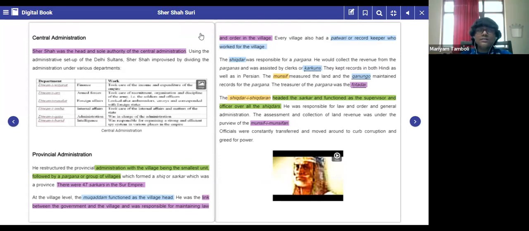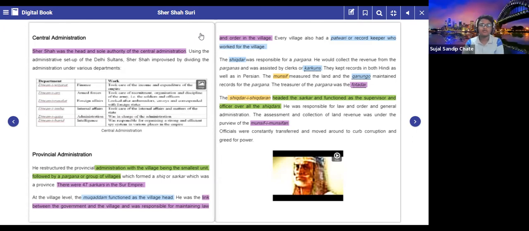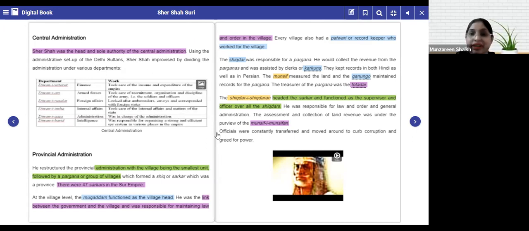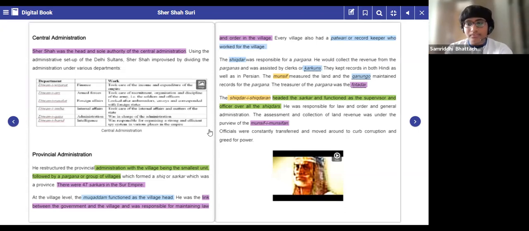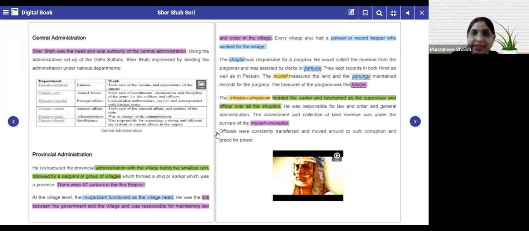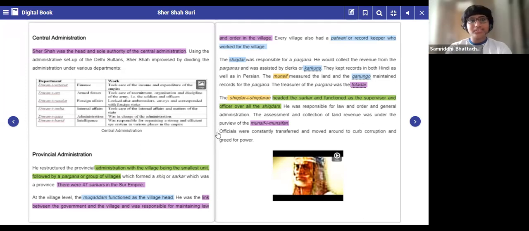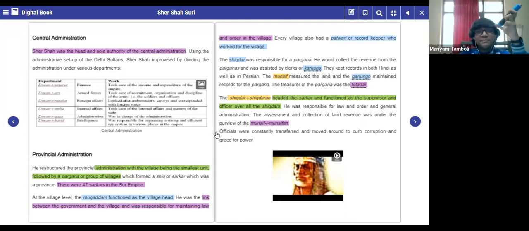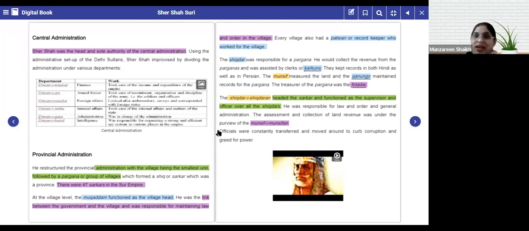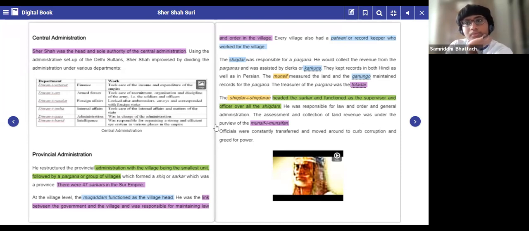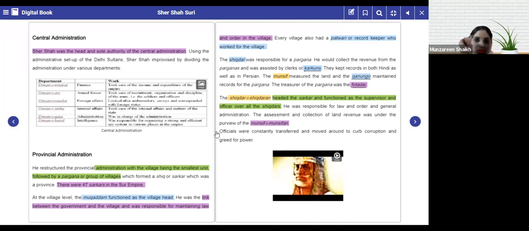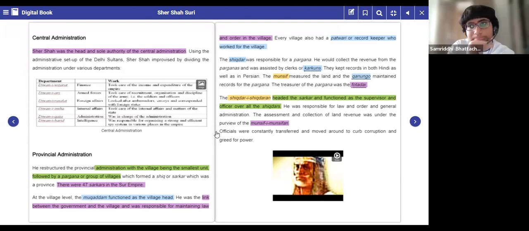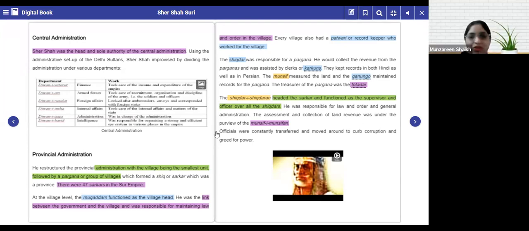Ma'am, Babar's. Right. He himself had done that. He stayed in that particular palace for a longer time. He understood all the administrative strategies, and then he got that greed for power. That's the reason he defeated Humayun. Yes, ma'am, he took himself as an example. The person who makes the mistake will not allow that same mistake to be repeated by another person. As it is said, the thief knows all the places where the other thief would go. So definitely he will stop that, so that nobody takes over.